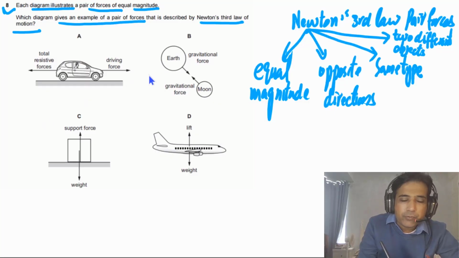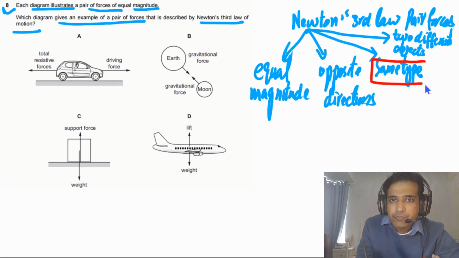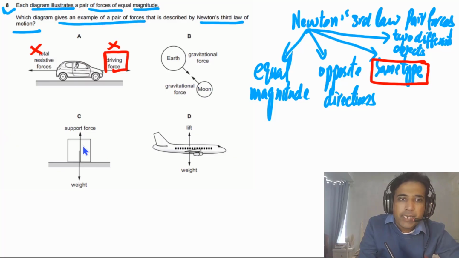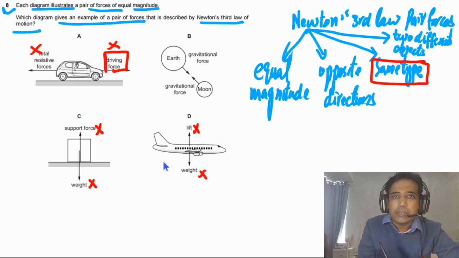If you look at these given forces, we will focus on this part because all of these forces are equal in magnitude and opposite in direction, so we will not consider the first two points. Same type: if you look at option A, this is the driving force and this is the resistive force, so they are not the same type of forces. In part C, they are acting on two different objects, with equal magnitude and opposite direction, but they are not the same type of forces. This is the pushing force and this is the gravitational force, not the same type. Lift is one type of force and weight is another.